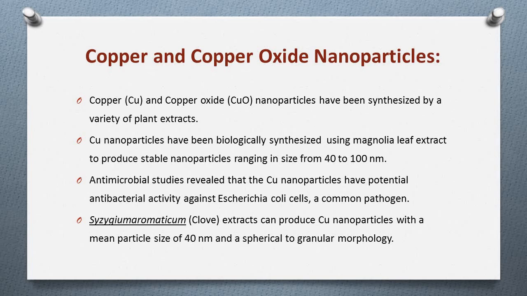Antimicrobial studies revealed that the copper nanoparticles have potential antibacterial activity against Escherichia coli cells, a common pathogen. Syzygium, that is clove extract, can produce copper nanoparticles with a mean particle size of 40 nanometer and spherical to granular morphology.